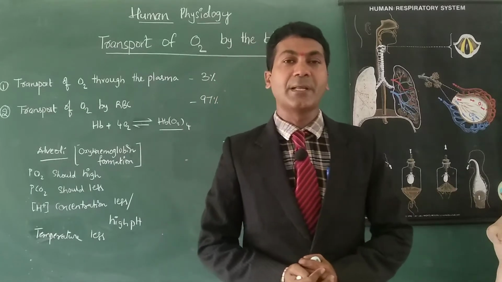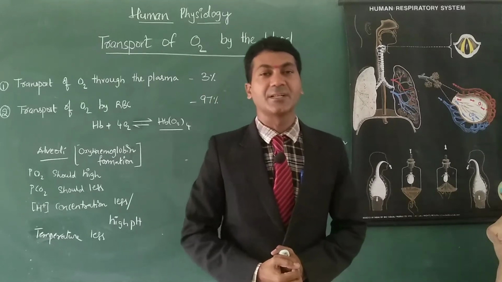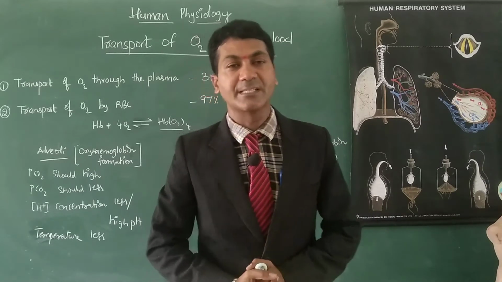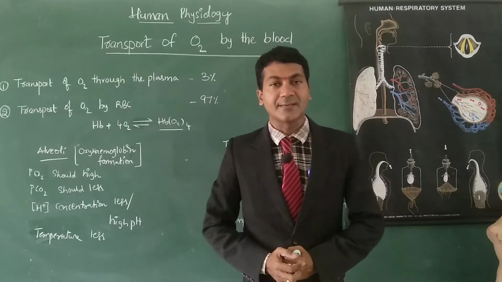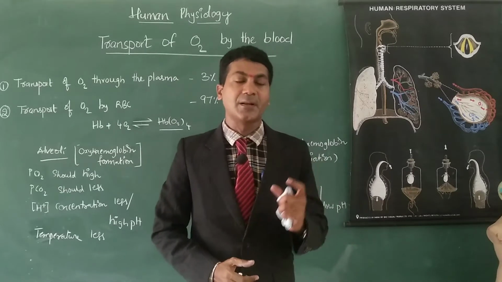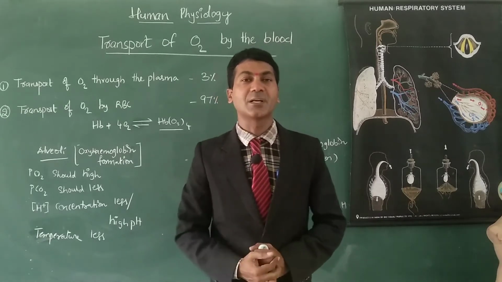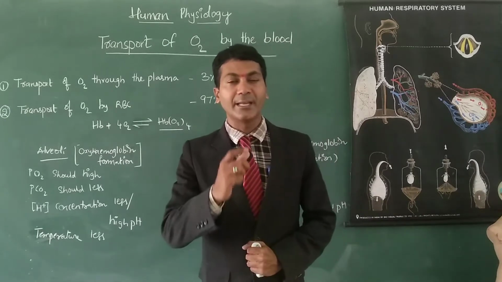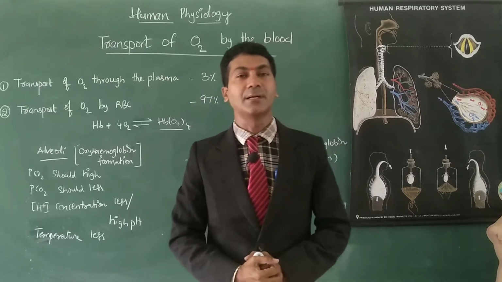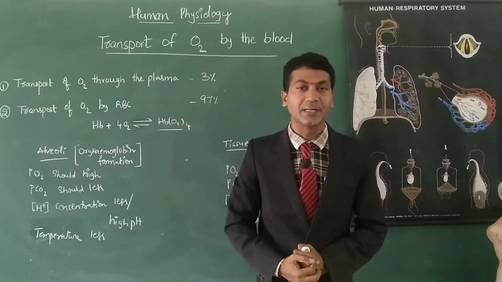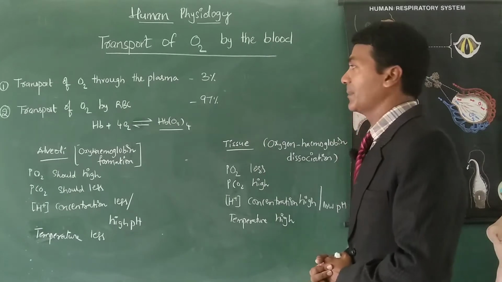Today I am going to explain the wonderful part of human physiology which comes under the respiration lesson: transport of oxygen by the blood. As we know, exchange of gases occurs and gases are transported from lungs to tissues by the blood. Blood is a medium for the transport of gases. This we know. Now I am going to explain how oxygen is transported by the blood. So let us discuss how oxygen is transported by the blood.